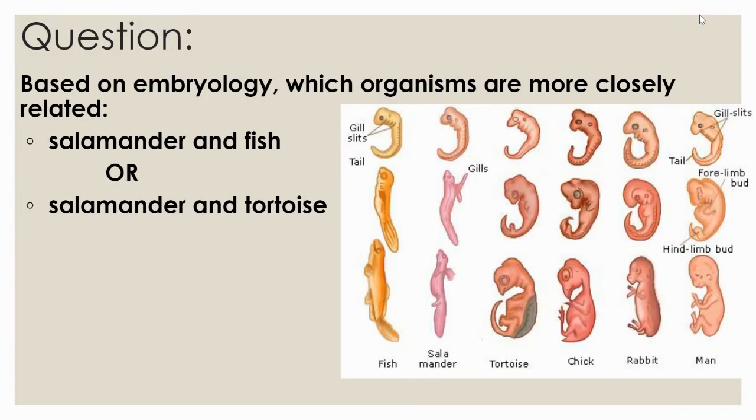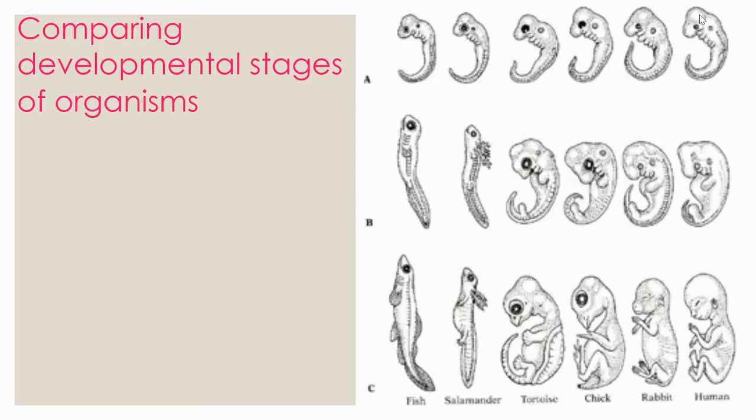You can see that these organisms might be grouped differently based on how they develop. So, salamanders and fish are much more closely related to each other based on how they look when they develop, compared to fish and humans. Fish and humans don't look that similar when they're developing. So, you can see that, for example, salamanders are more closely related to fish than humans are to fish.